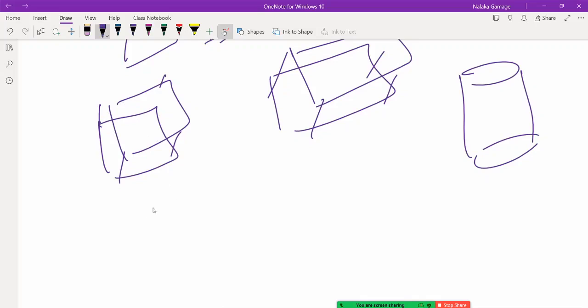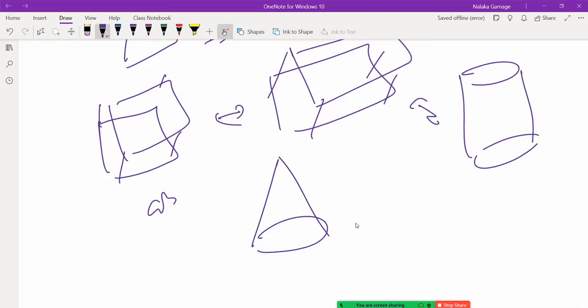Regular cross section into that length. These three are of one type. Remember, these three are shapes with a regular cross section: the surface area, the cross section area into that height. But these are different. This one is different, so this is one third of say r h.